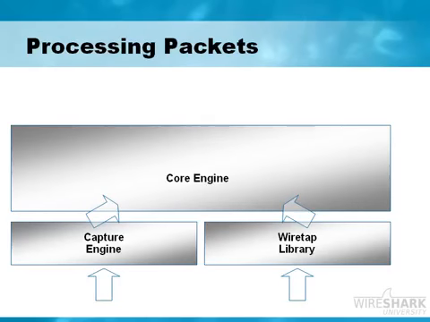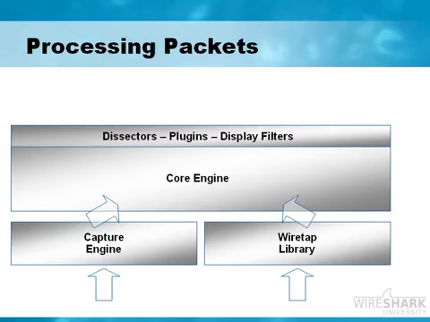There are several really important pieces that are part of the core engine, and those include the dissectors. The dissectors are basically our decodes. It's how we interpret the traffic. So when a packet comes in and it's addressed to port number 21, Wireshark by default will decode that and say that that's an FTP communication. And if that packet happens to have USER in all capital letters right after the TCP header, Wireshark will recognize that that is a command. User is a command. And the argument would be the actual username that follows that.